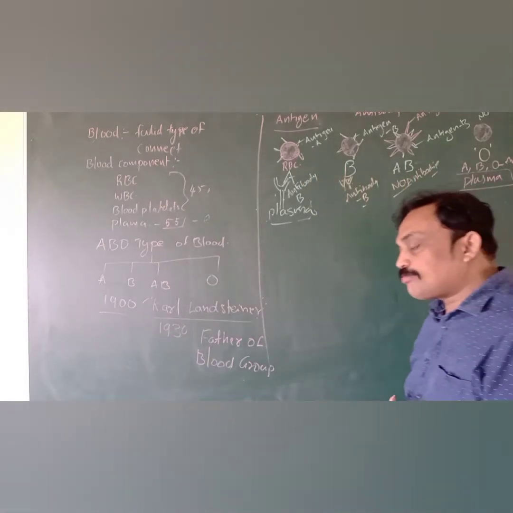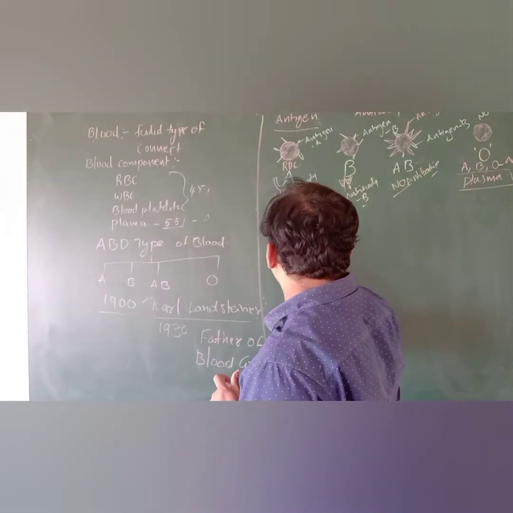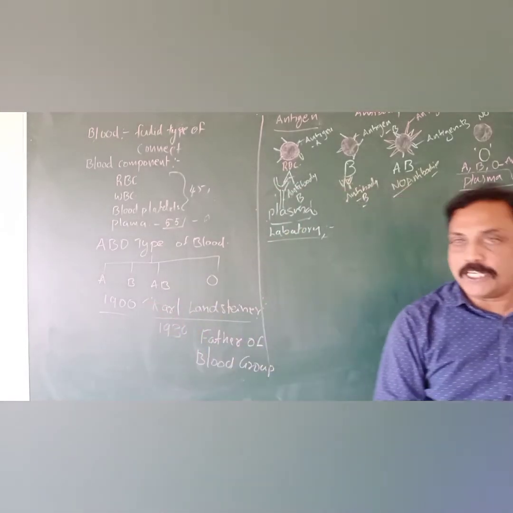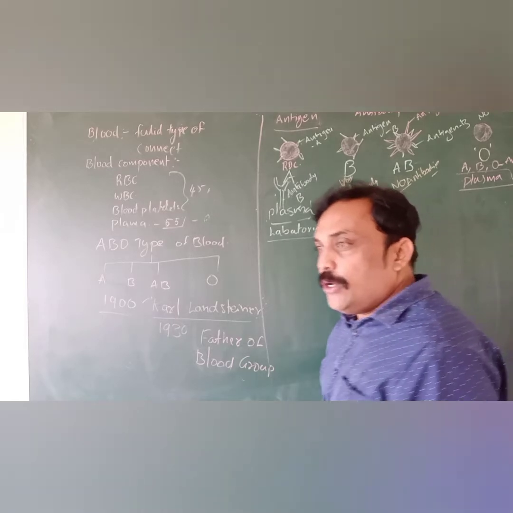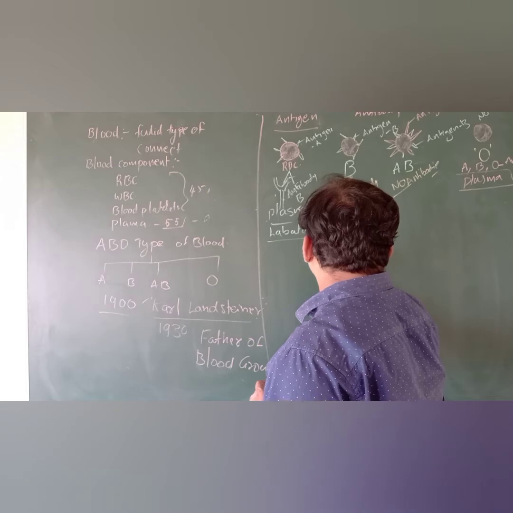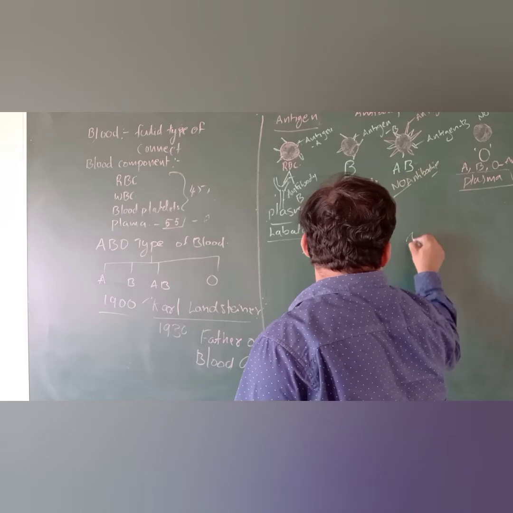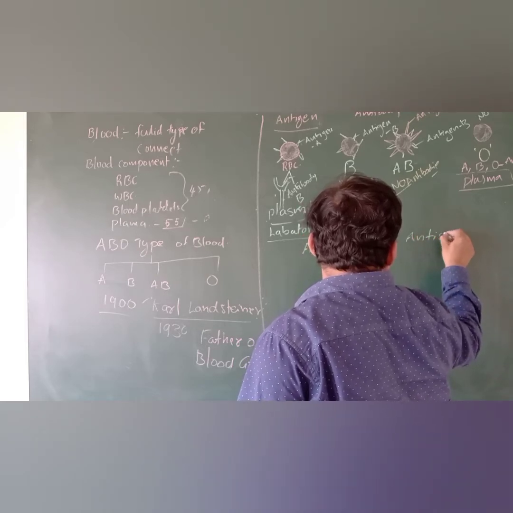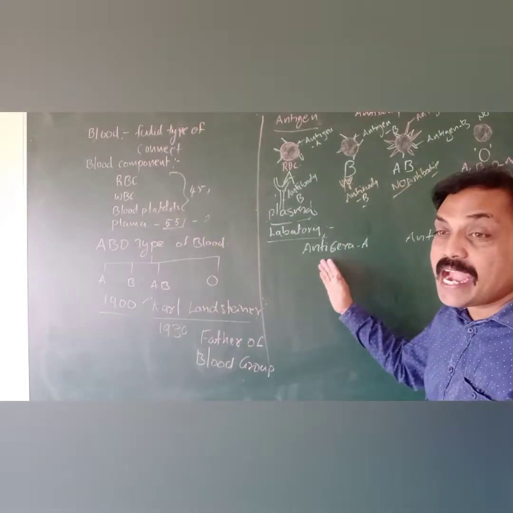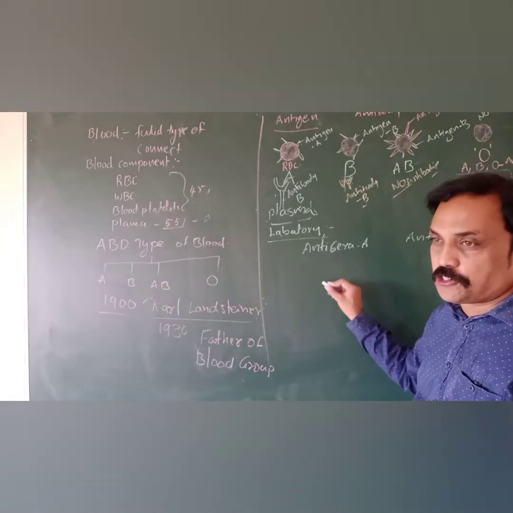Okay, now generally in a laboratory, how do they identify the blood groups? They are using two anti-sera, anti-sera A and anti-sera B. These are nothing but serum, anti-serum A and anti-serum B. Anti-serum is nothing but antibodies.